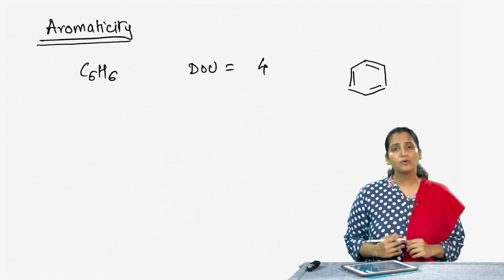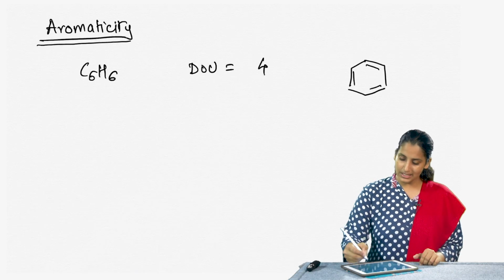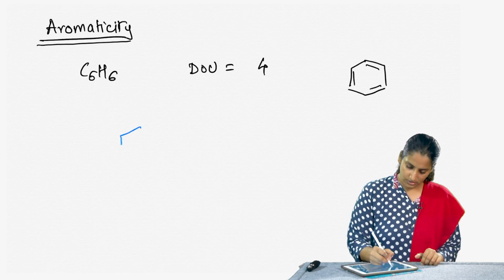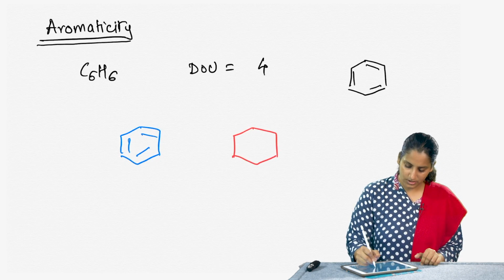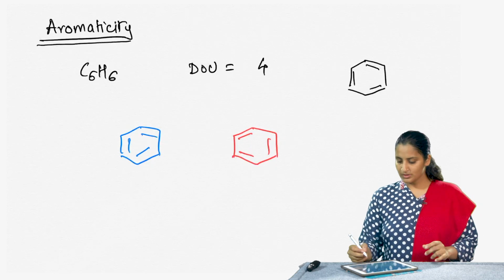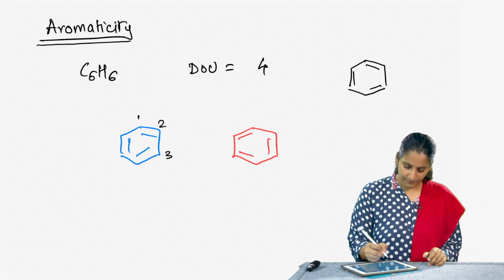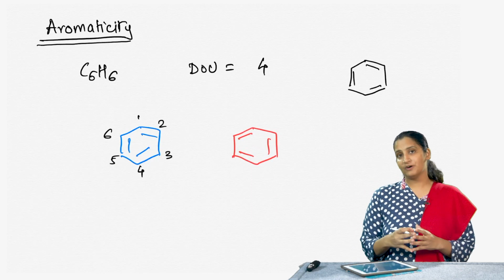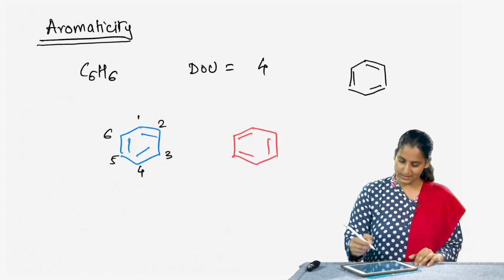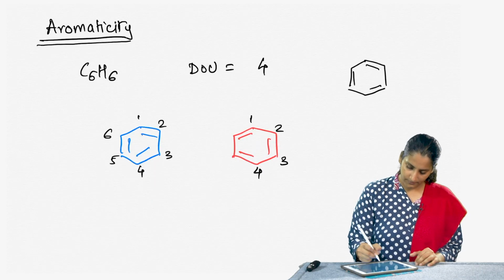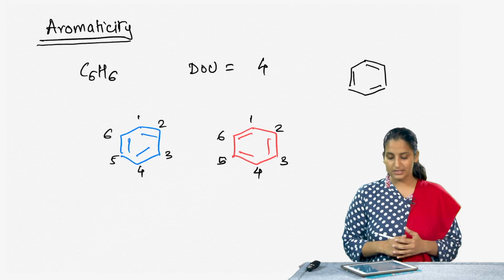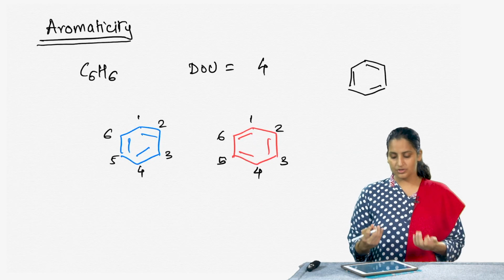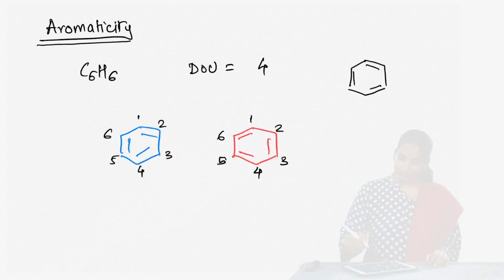However, if you really look at this particular structure here, we can see that it has 2 resonance structures. One is this, but it can also have a resonance structure that looks like this. As you can see, if I label the carbons here, the double bonds in the first structure are alternate to the double bonds in the second structure. It was then thought that these are really resonance structures of benzene, so it should exist as a resonance hybrid, and in fact it does exist as a resonance hybrid that looks like this.